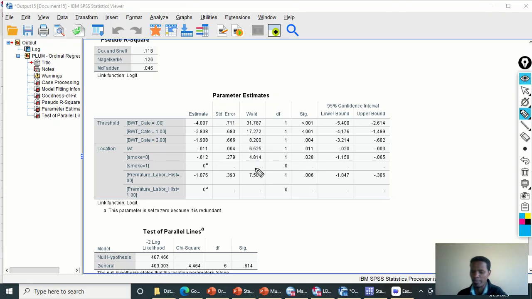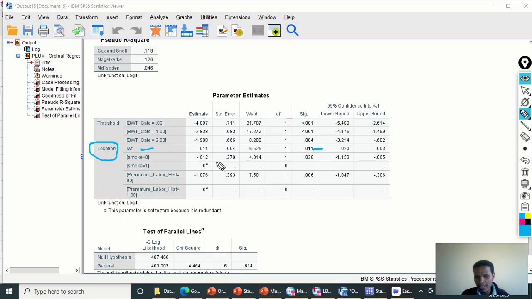What does that mean? Okay, now we are interested to interpret the location, what it says in the location. That means the statistical significance of the weight of the mother on the group membership of the birth weight of the baby. It has a negative beta coefficient with a statistically significant p-value.